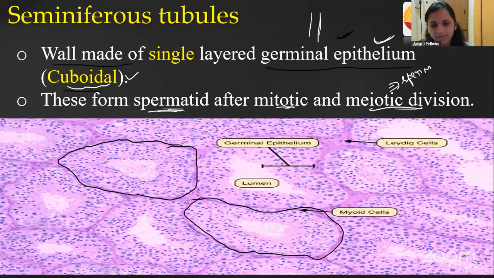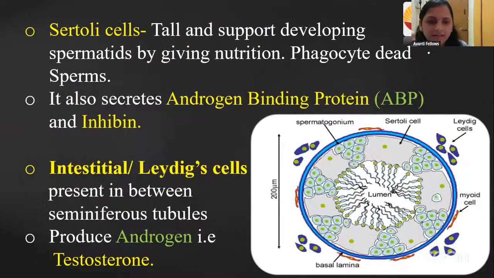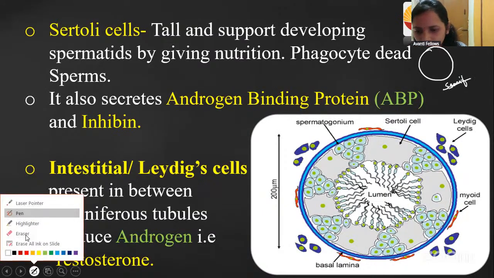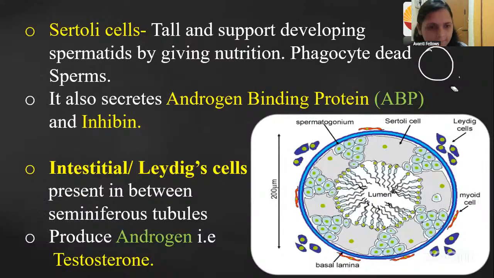Okay, fine. So let us see, guys. This is the cross section of the seminiferous tubule. Wait 1 minute, I will write ST. Kindly see this diagram, what I am writing here. If I take the cross section of the seminiferous tubule, it is mainly made up of two types of cells.